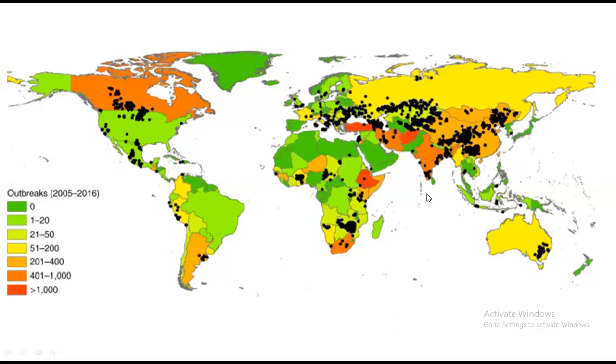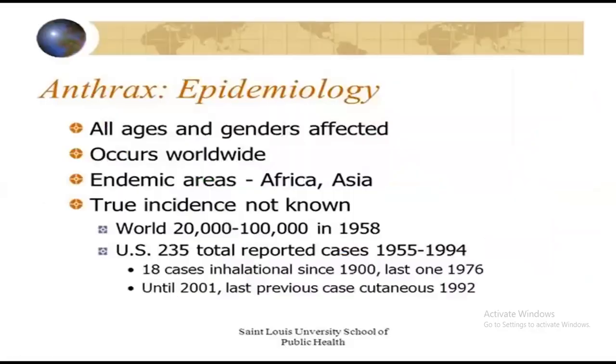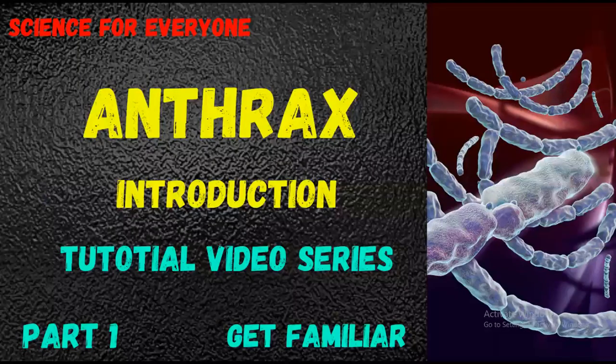Nowadays, in 2021, most of the world is cured of Bacillus anthracis, mainly anthrax, because now there are vaccinations and different treatments. It was very infectious in the 1950s. So this was a brief introduction about Bacillus anthracis.